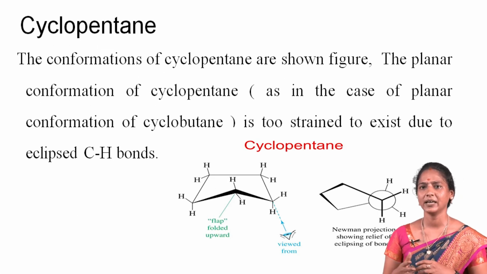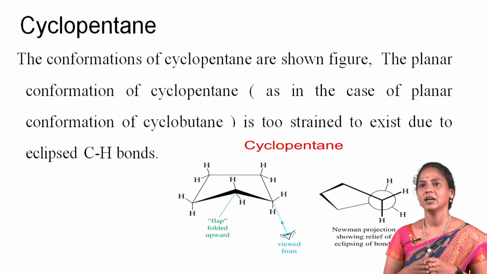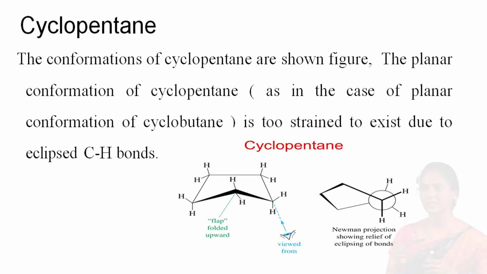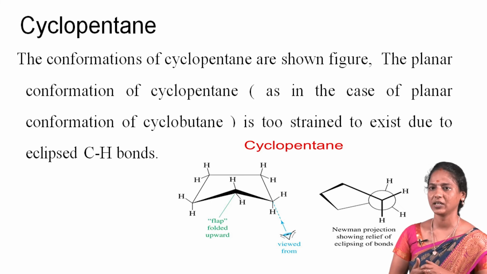Next is cyclopentane. The conformations of cyclopentane are shown in the figure. In the case of the planar conformation of cyclopentane, it has strain due to the eclipsed C-H bonds. Both the half-chair and the envelope conformations of cyclopentane have similar energy.